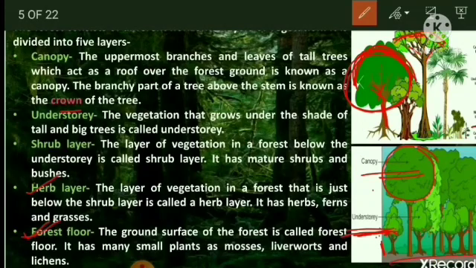Now next and last layer is forest floor. So this is a forest floor. The ground surface of the forest is called forest floor, means the lowest layer where different types of plants are present, and mosses, liverworts, there are bryophytes. About bryophytes you will be studying in higher classes. Lichens you all have studied. So such types of organisms, such types of plants are found on the forest floor.